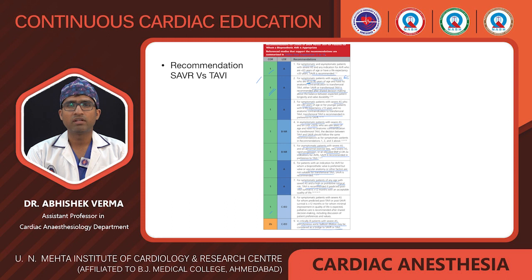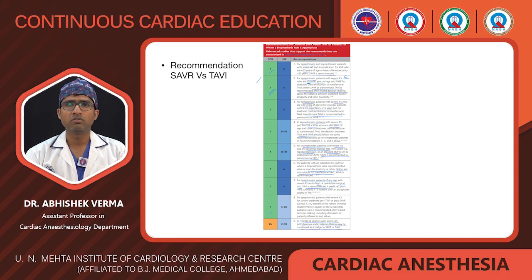Age is 65 to 80 years. Either surgical aortic valve replacement or transfemoral TAVI is recommended after shared decision making about the balance between the expected patient longevity and the valve durability. Similarly, for class 1A indication also, for those patients who are symptomatic with severe AS with age more than 80 years and life expectancy less than 10 years, then transfemoral TAVI is recommended in preference to the surgical aortic valve replacement.